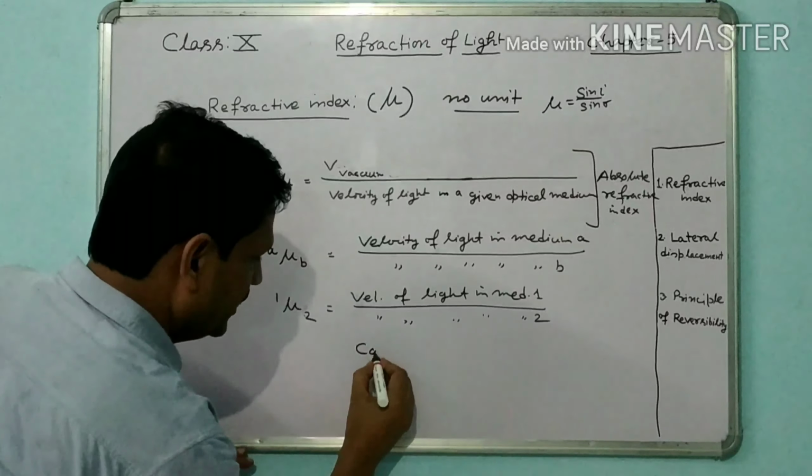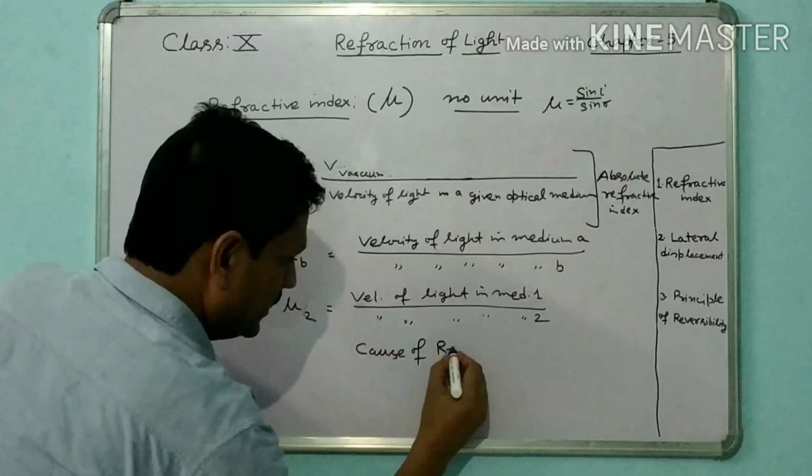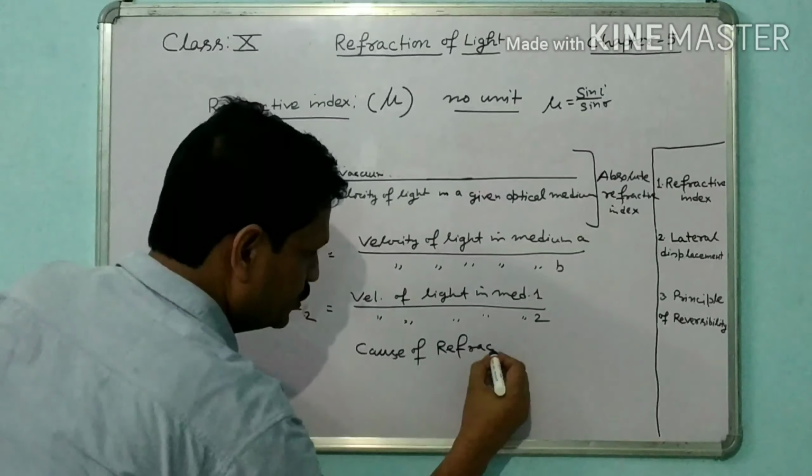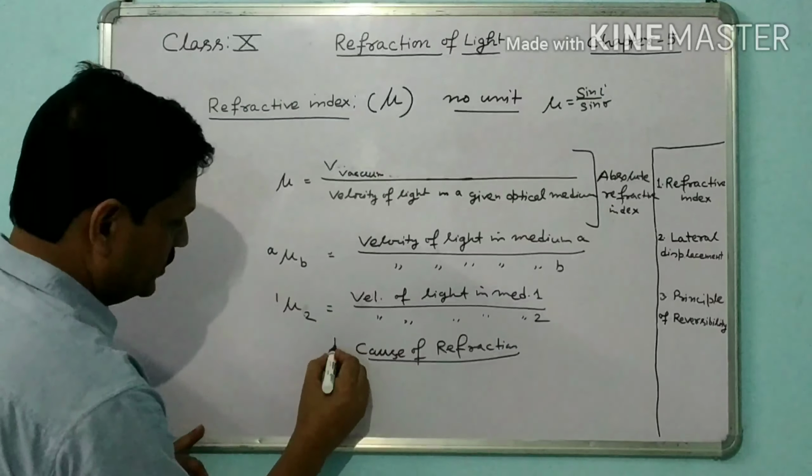So what is the cause of refraction? This is an important point.